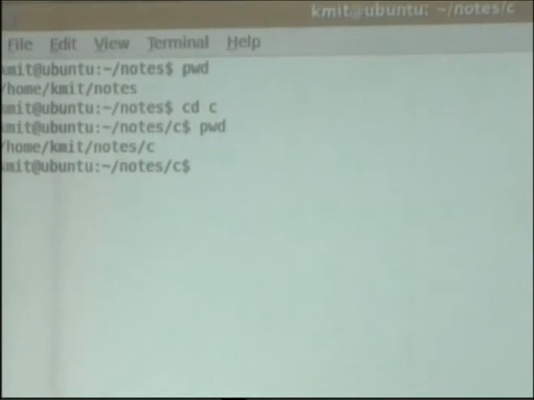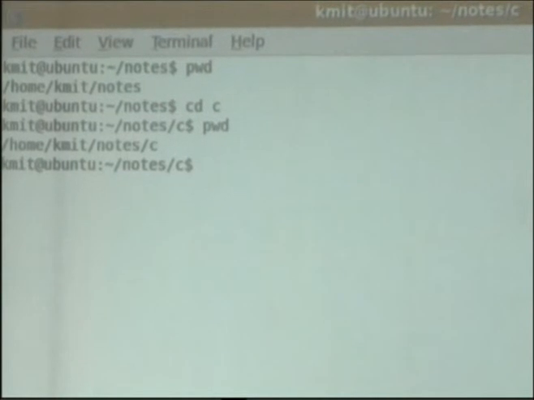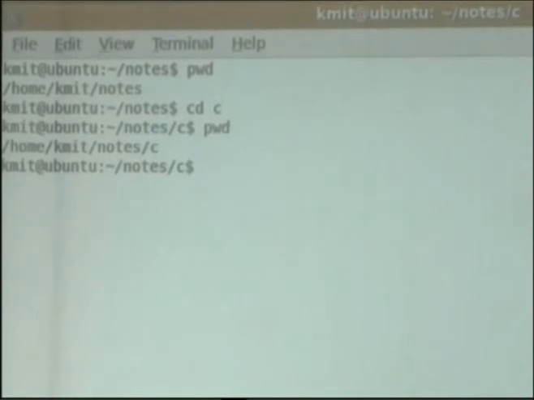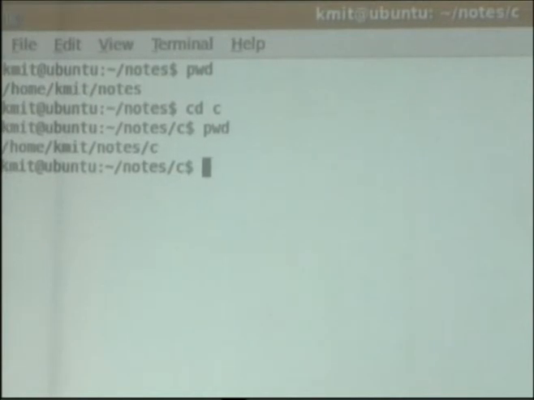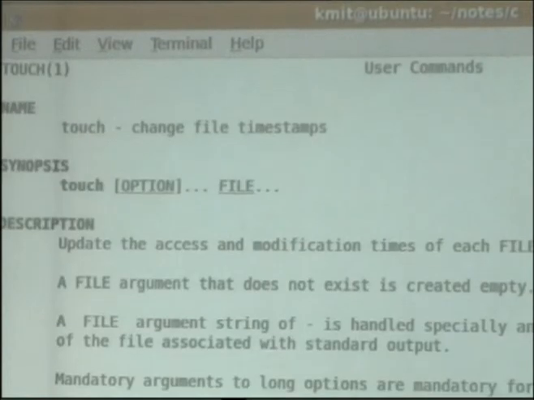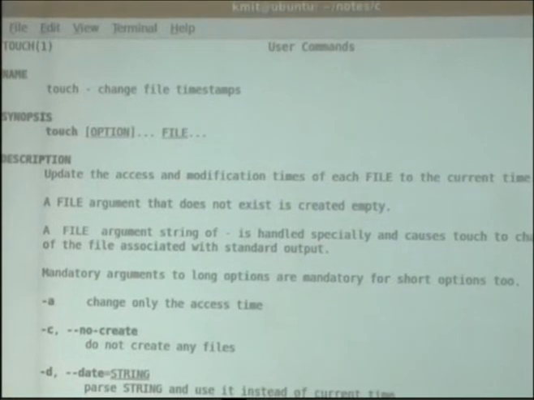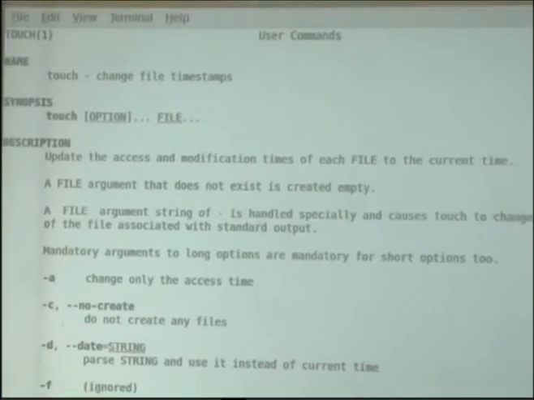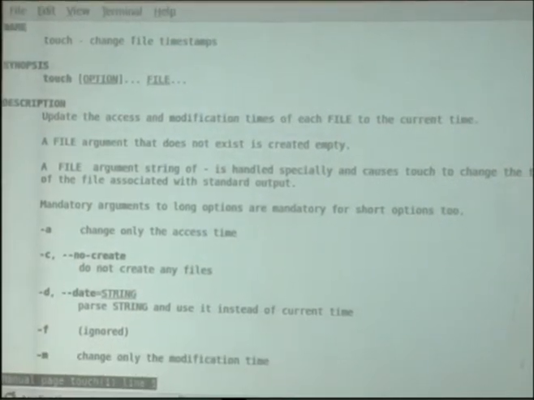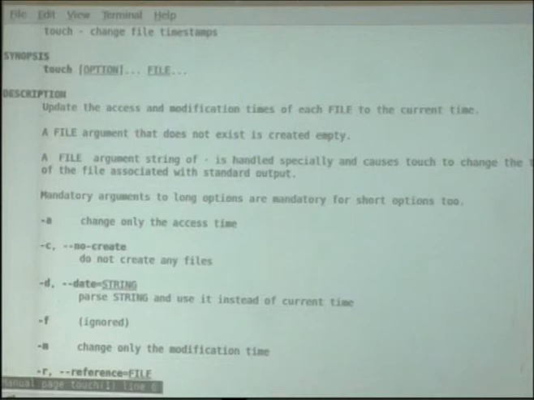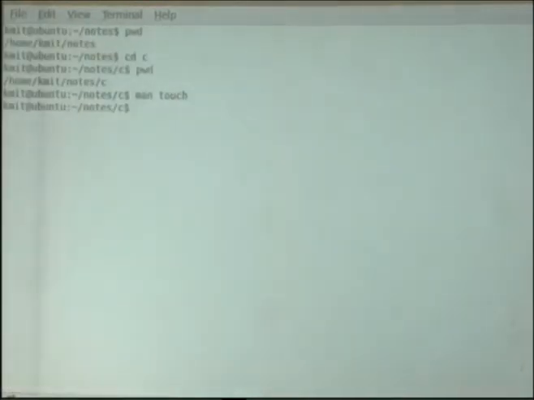But that is used for creating a file, and you want to give input from the keyboard. And suppose if I want to create multiple files simultaneously, the cat command doesn't work. Okay, we have another command called touch. Now the specialty of touch is it creates multiple files with size 0, and it also changes the file timestamp. It is used much by the administrators also for changing the timestamp. Let's not talk about that now.